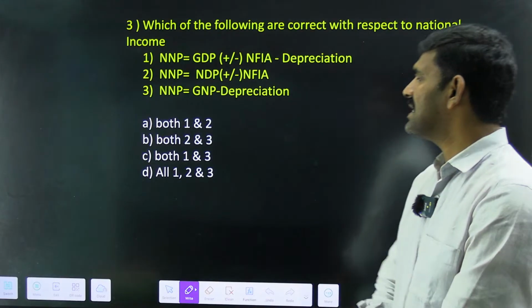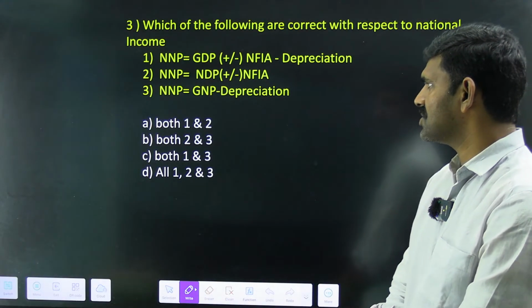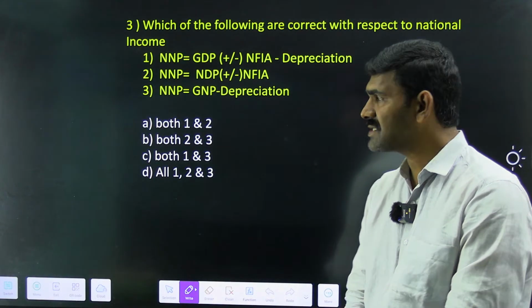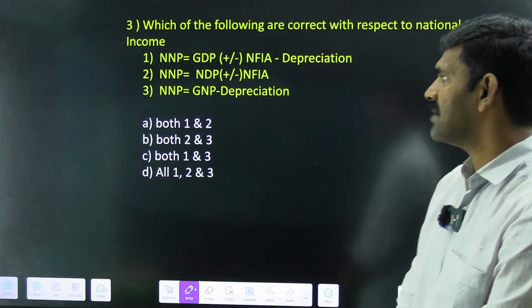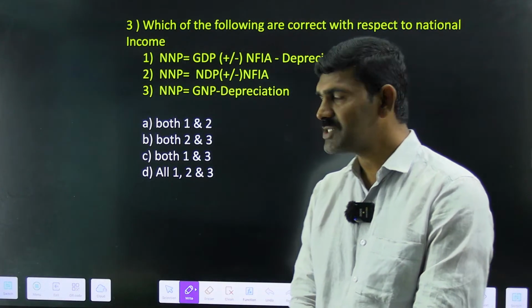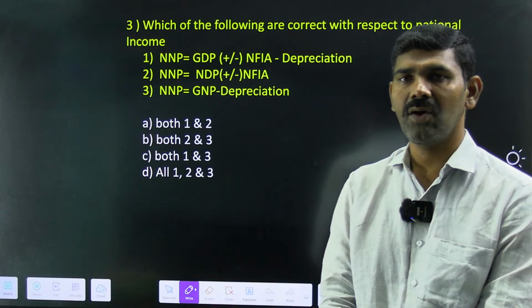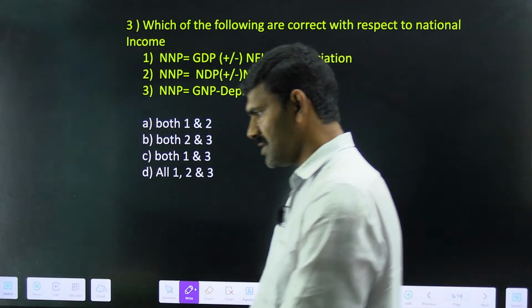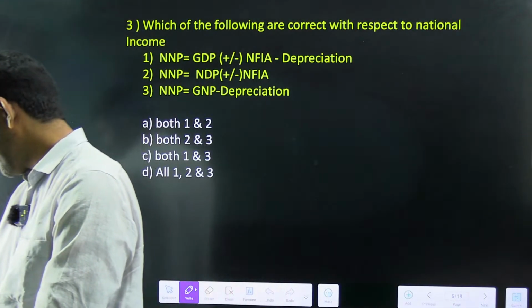NNP is equal to GDP plus or minus NFIA minus depreciation. NNP is equal to NDP plus or minus NFIA. NNP is equal to GNP minus depreciation. Both 1 and 2, both 2 and 3, both 1 and 3, all 1 to 3. Quickly answer this question. Very, very important. Yes.